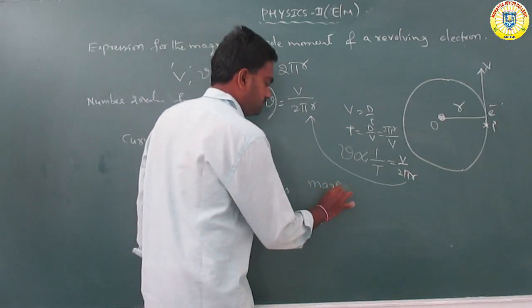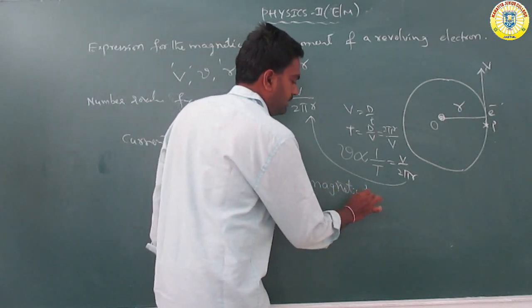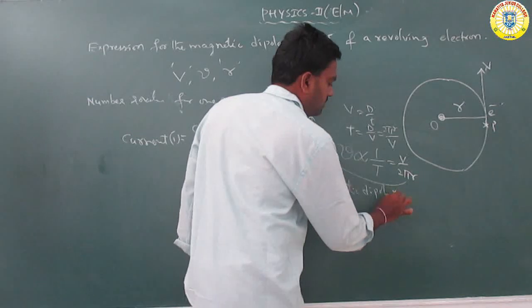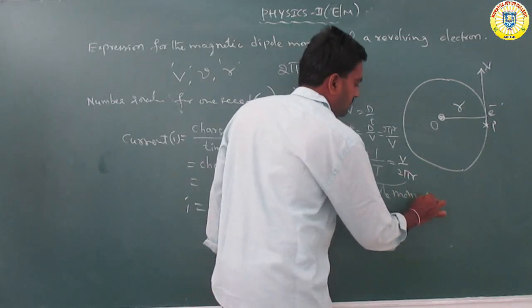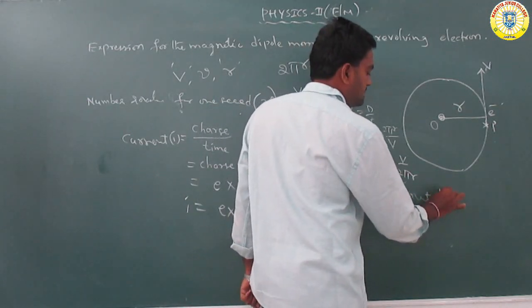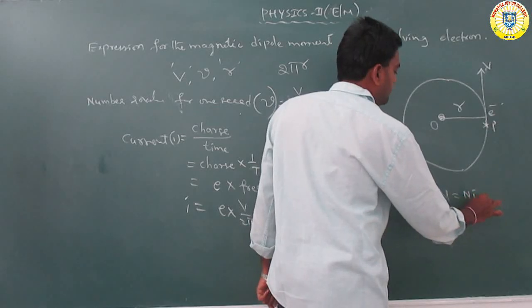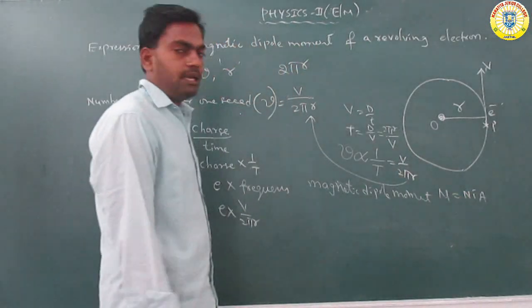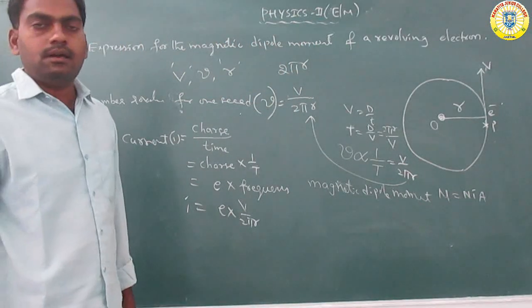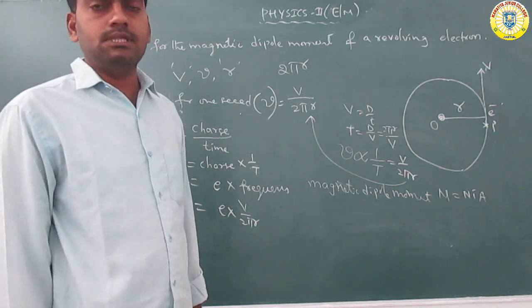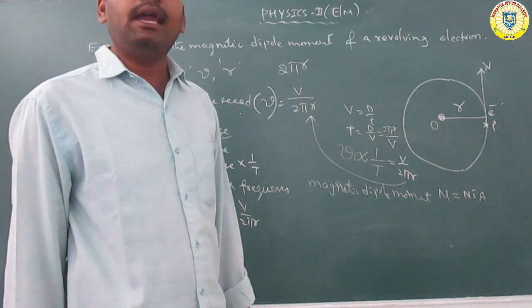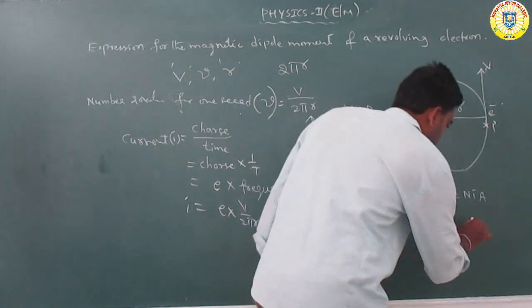Magnetic dipole moment. That is called M is equal to N I A. What is N? N is the number of turns. I means the current passing through the circular coil. A means area, so A is equal to pi r square.